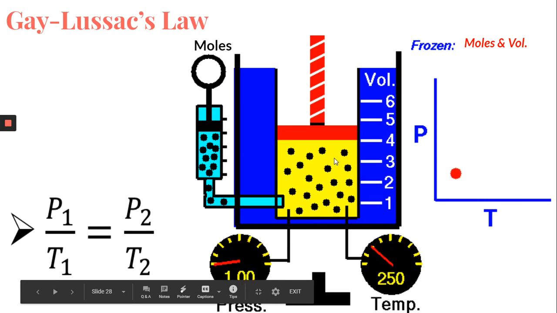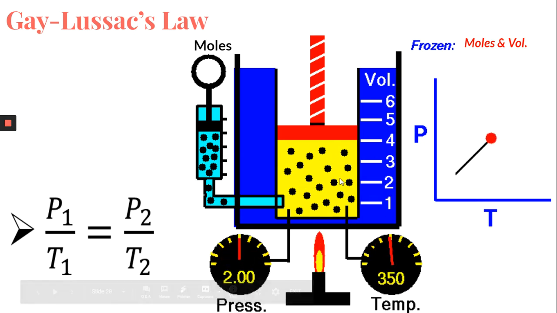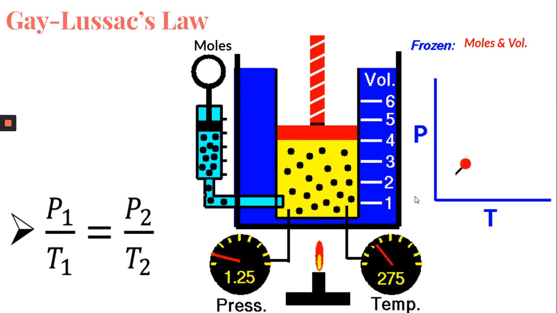So if you were to imagine what's happening inside this piston chamber, you could envision these particles, as the temperature increases, to start rapidly vibrating more and more with the increase of that temperature. And this is the graph here that you should expect to see when we are evaluating the relationship between pressure and temperature. This is a direct proportion, and you would see it as such.